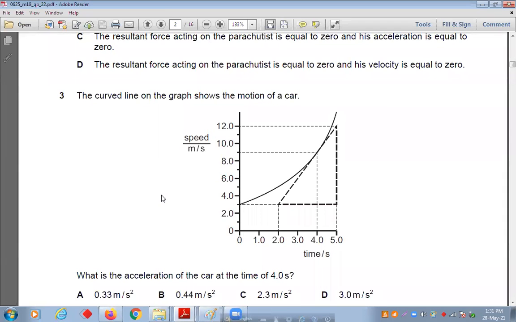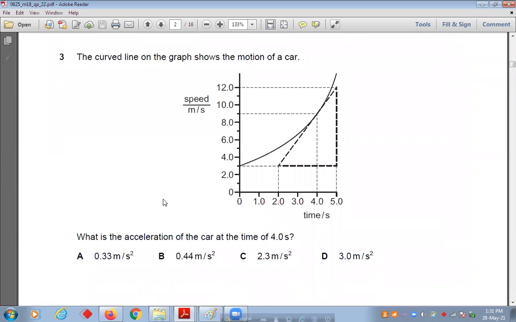A curved line on the graph shows the motion of a car. This type of question will come in your MCQ. What is the acceleration of the car at time 4? This is a speed and time graph. Acceleration you need to find. Acceleration means change in velocity with respect to change in time.